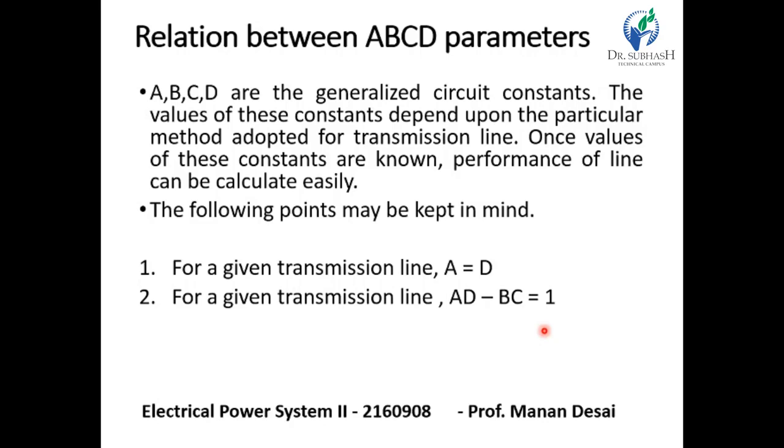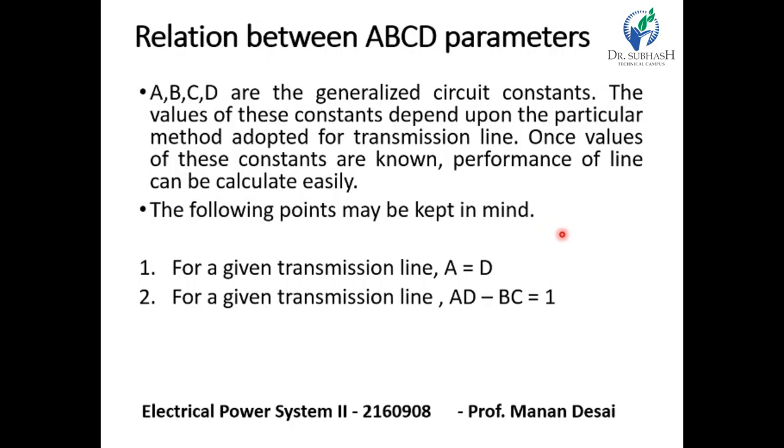Like we are using a short transmission line, so we have neglected the capacitance, whereas we have to calculate the capacitance effect in medium or long transmission lines in pi or T network. So the methods adopted are different, but once the values of these constants are known, the performance of the line can be calculated easily.